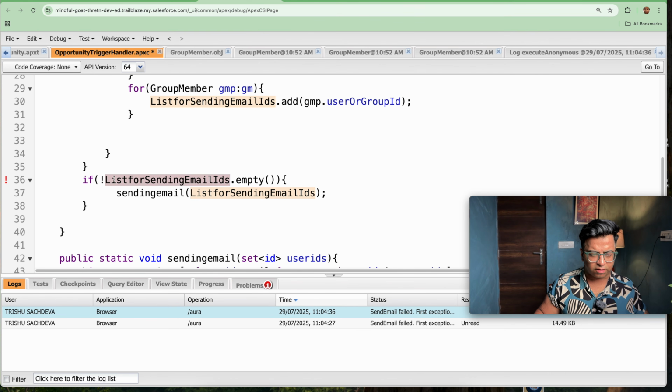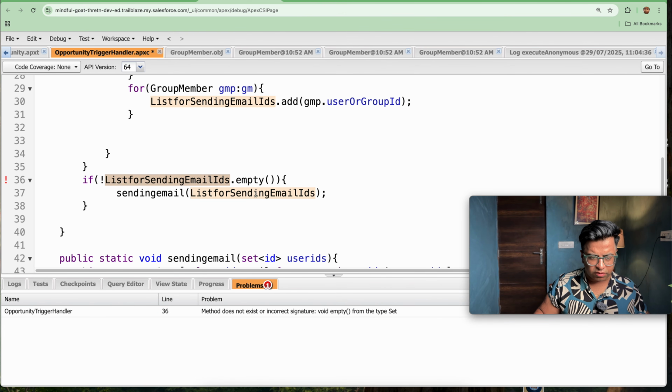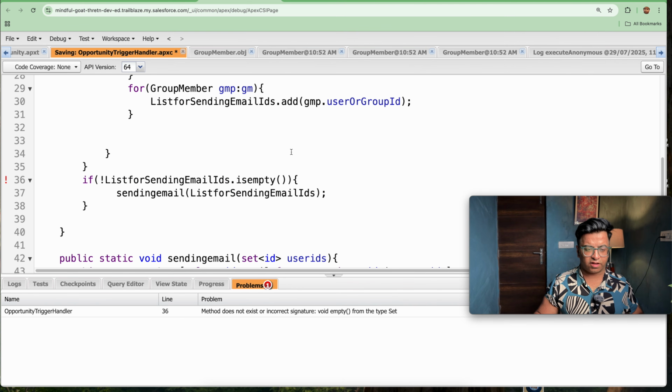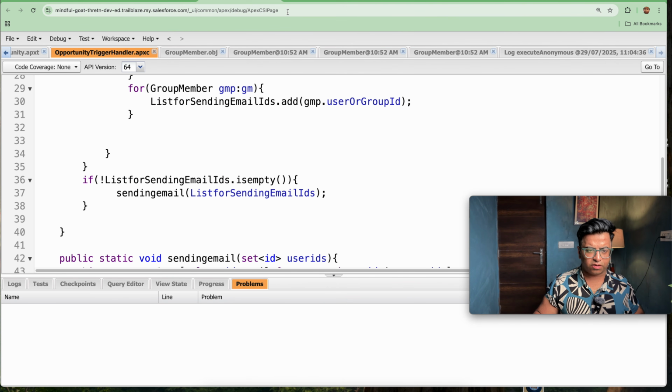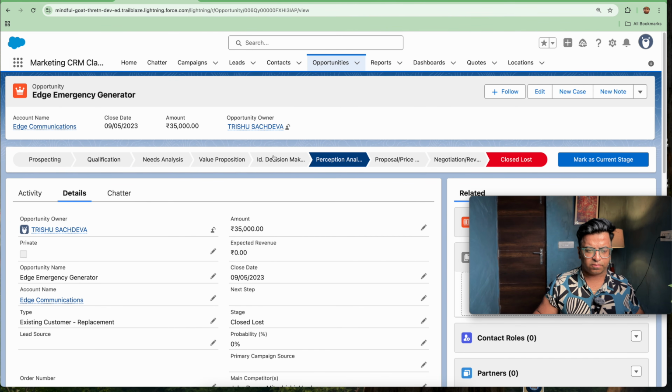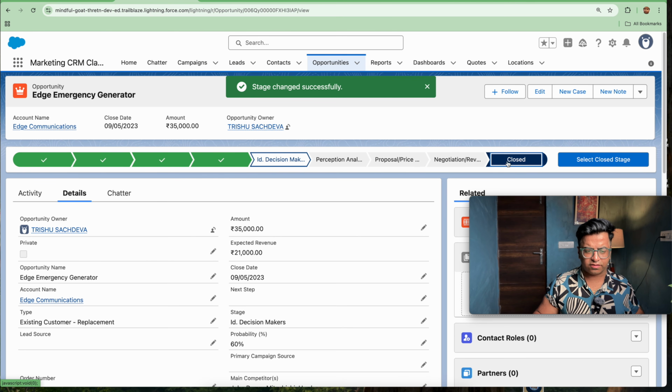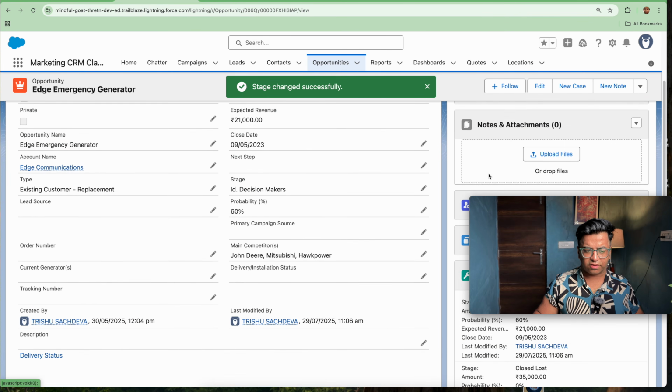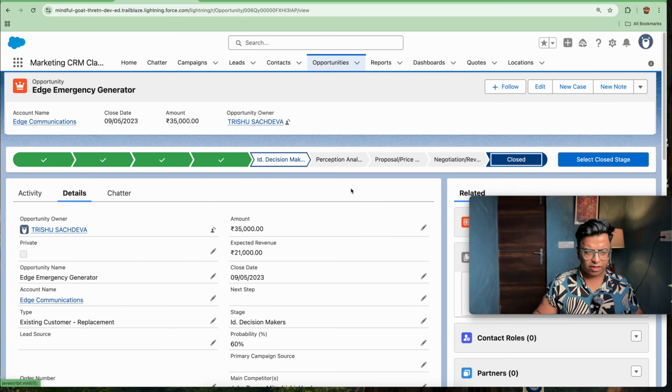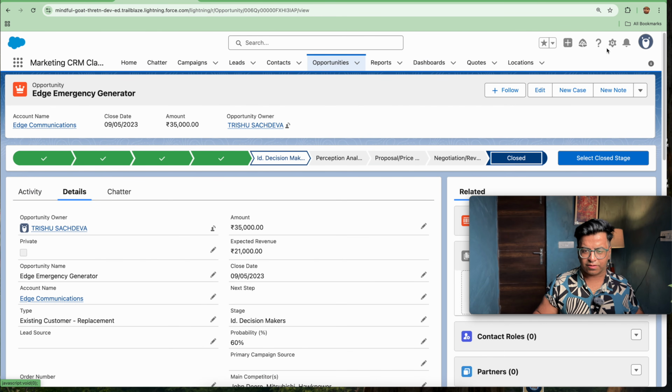I think there is some issue at line number 36. So let's fix it with dot is empty. This method is empty. Let's save this trigger again. It takes time. Now the things are good. Let's change the status, and now let's change the stage to closed one. I don't think my ID has been set to this, so let's check my ID as well.